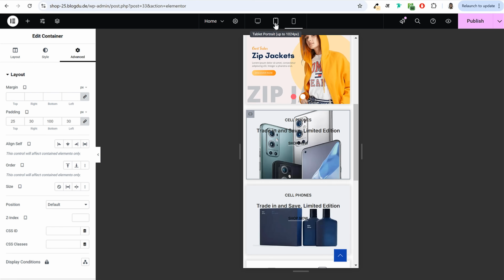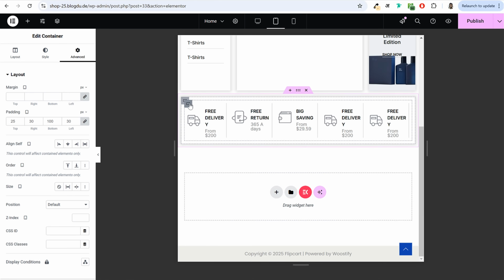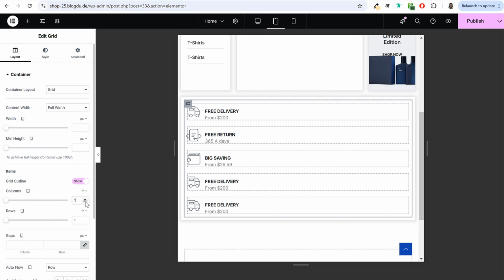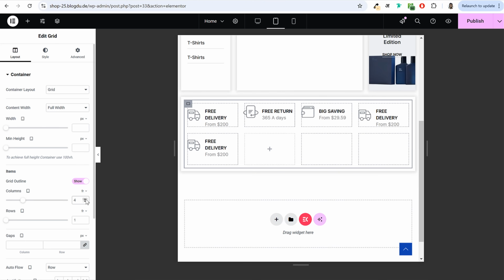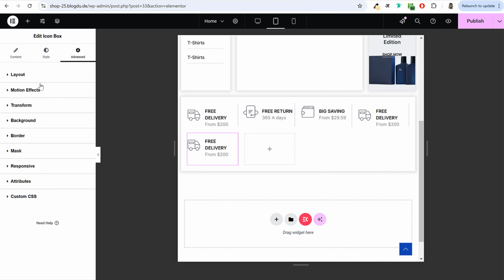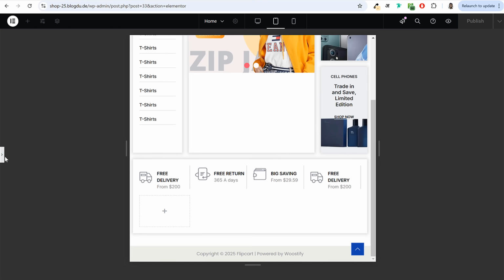Now if you open this in a tablet, okay, this is how it will look like. So same thing in the tablet. First of all, let's fix this one. This is pretty simple. Click on edit container. Now for tablet I want to display 4 columns, and same thing, I'll click on the fifth one and hide this thing in tablet. So go to advanced, responsive, hide on tablet. Okay, so this section will look something like this in tablet.